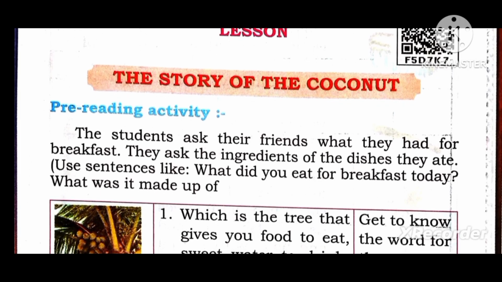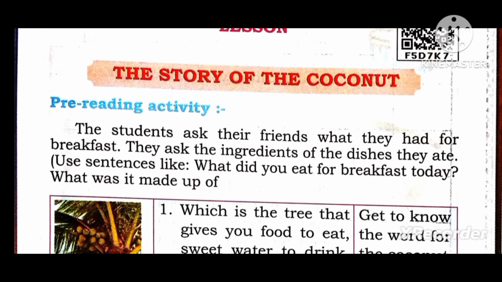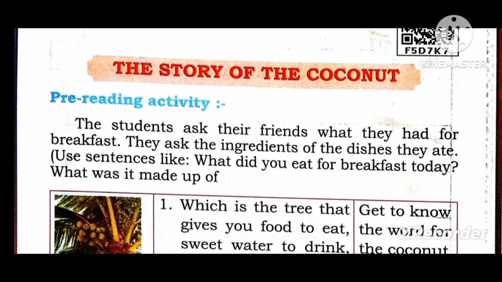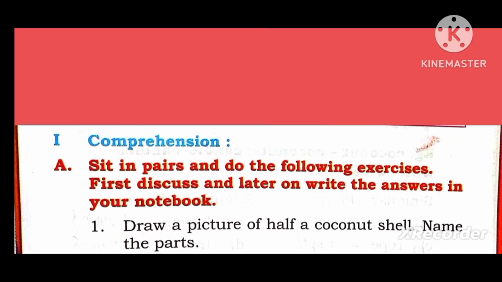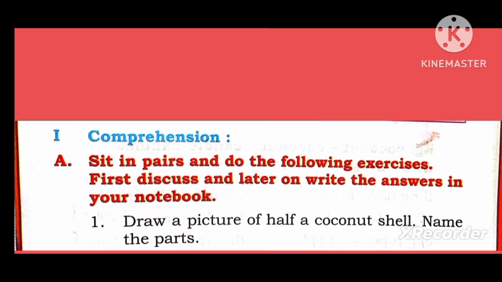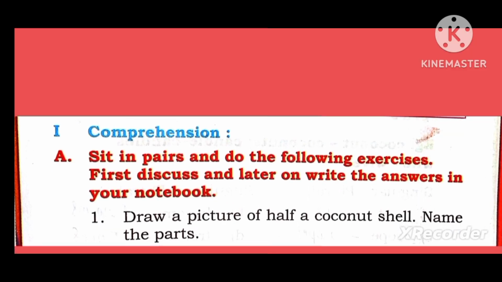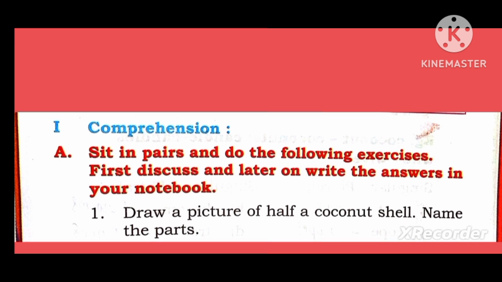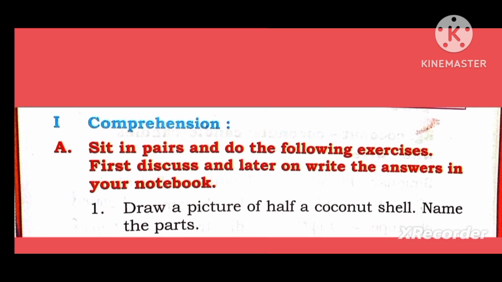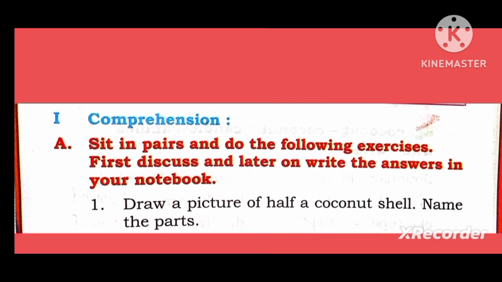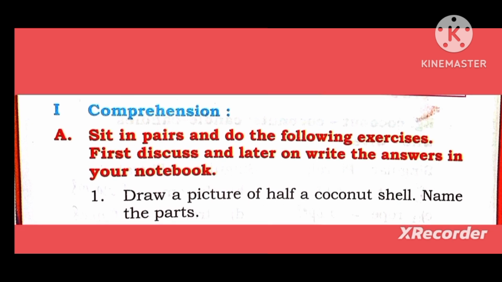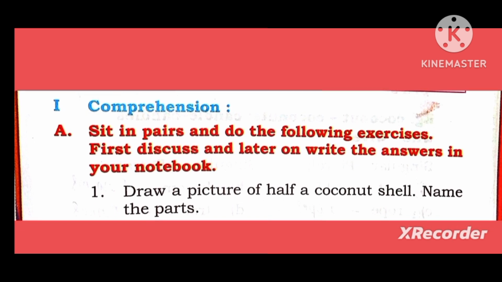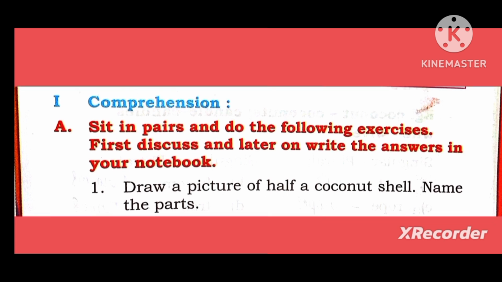English notes, 6th standard, the story of the coconut, part 2, comprehension. Sit in pairs and do the following exercises. First discuss and later on write the answers in your notebook. First, draw a picture of half a coconut shell. Name the parts.